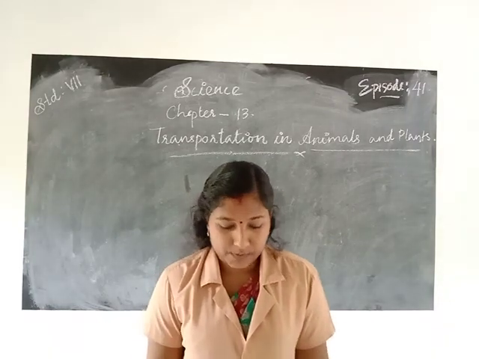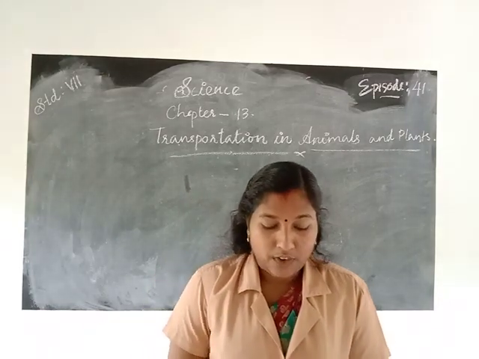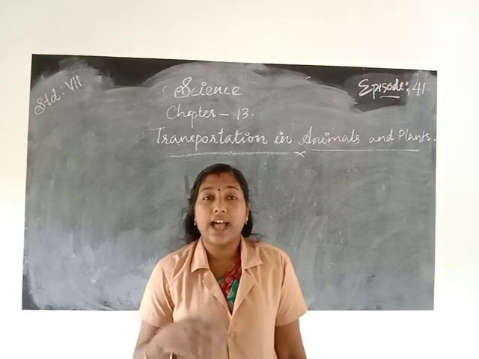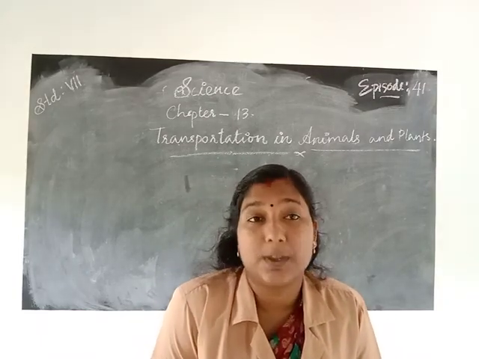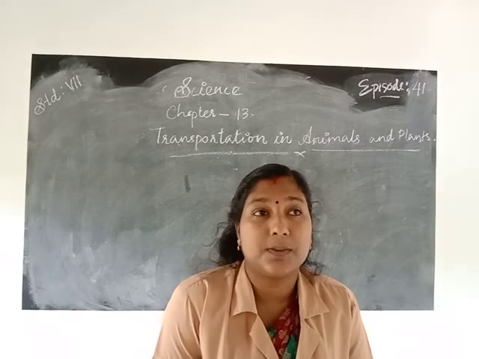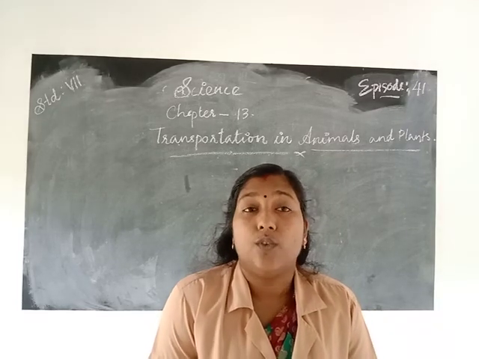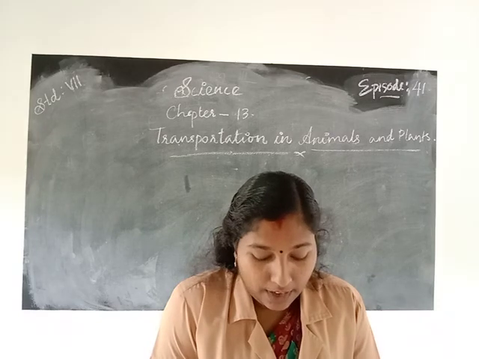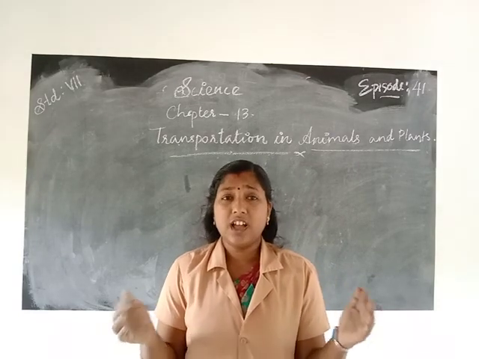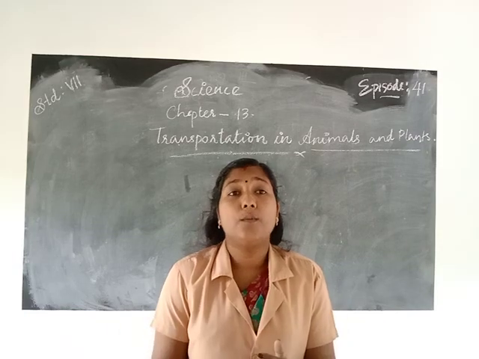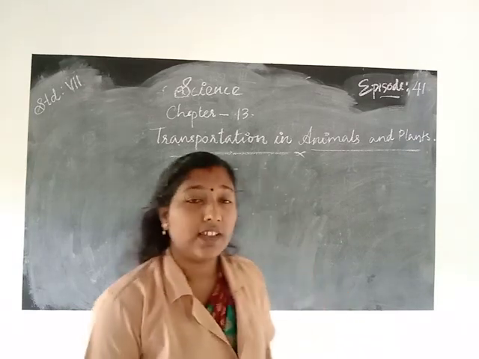What is the function of the heart and blood vessels? They transport substances like food, water and oxygen, and together they form the circulatory system.